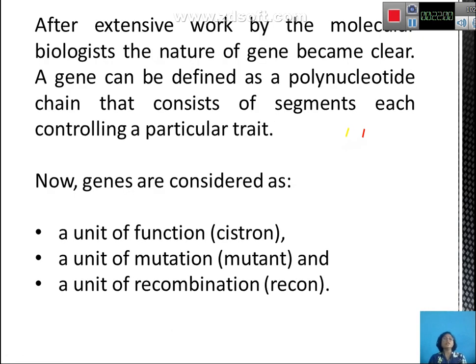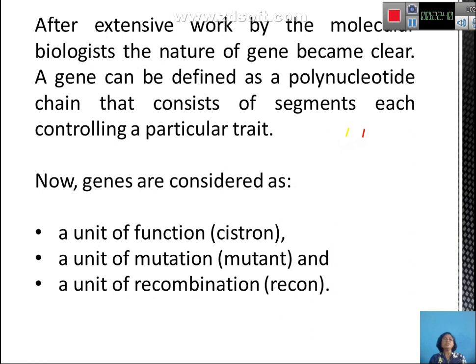So, extensive work has been carried out by molecular biologists, and the nature of the gene has now become very crystal clear. The gene is now defined as a polynucleotide chain, with the discovery of the three-dimensional structure of DNA by Watson and Crick, and of DNA as genetic material through contributions by different scientists like Griffith's experiment in 1928, then the Avery, MacLeod and McCarty experiment.